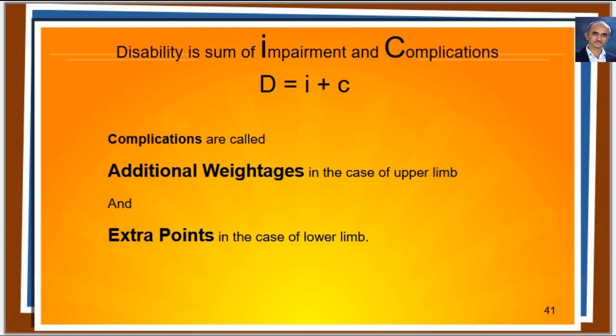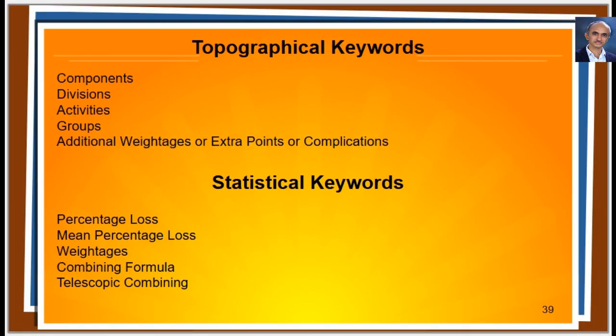We understood the topographic keywords, namely components, divisions, groups, and complications. Complications are called additional weightages in the case of upper limb and extra points in the case of lower limb. We have to learn the statistical keywords, namely percentage loss, mean percentage loss, weightage, combining formula and telescopic combining.